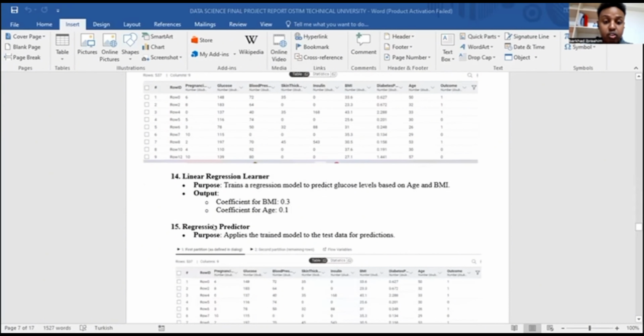Also, we have a regression predictor. This trained model is tested to see how well it will predict the glucose levels. It applies what it learned to the testing data.